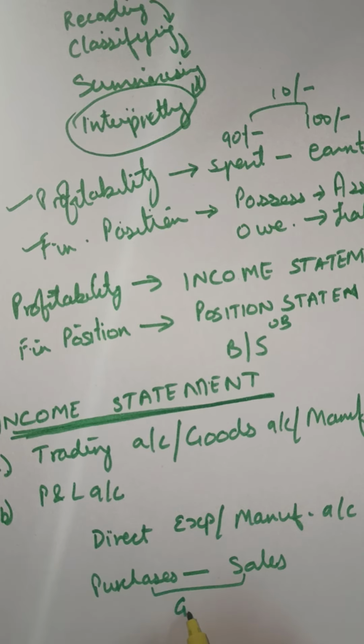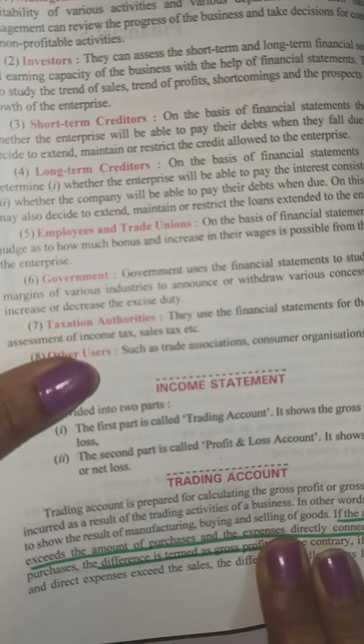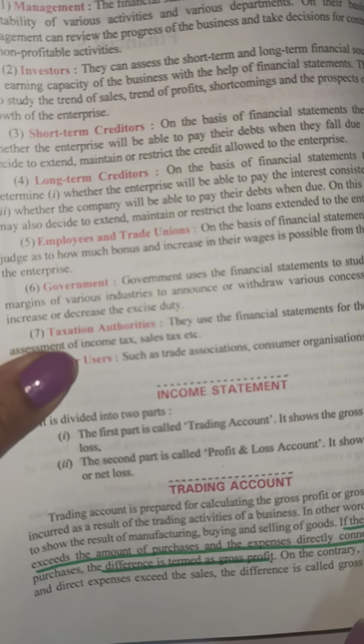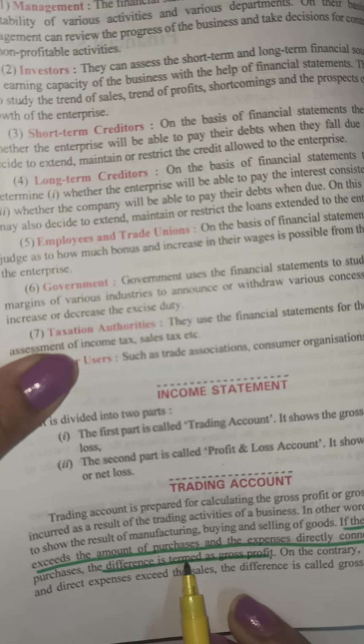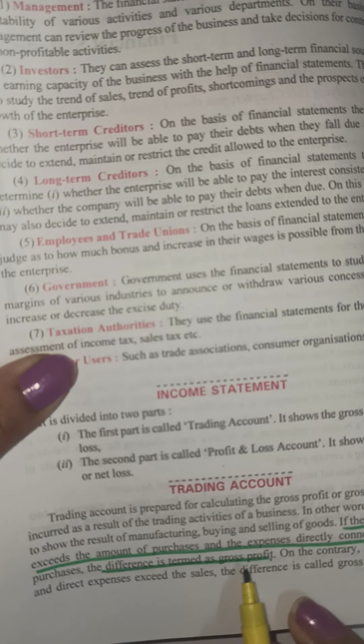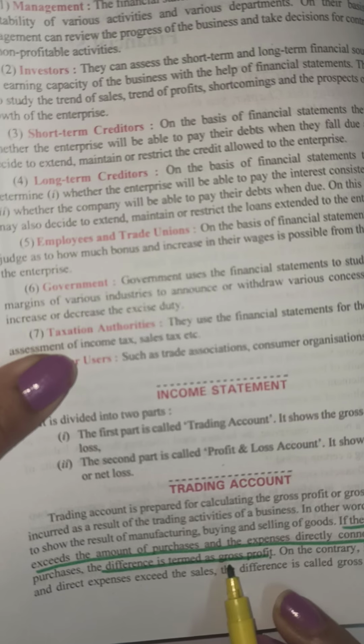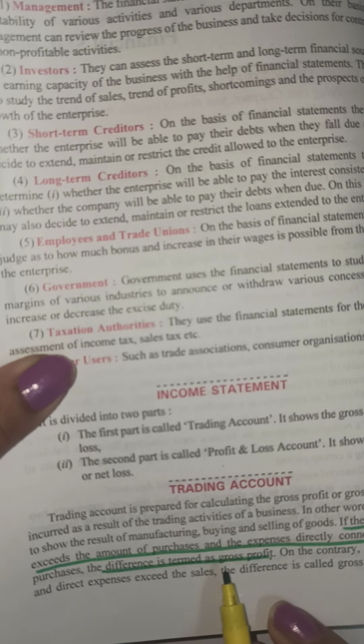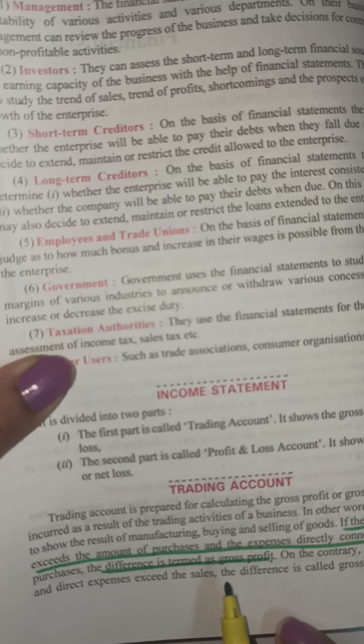This will be called the gross profit, or the direct profit. Just come to your textbooks here. See, if the amount of sales exceeds the amount of purchases, it is called the gross profit, because you are earning more.